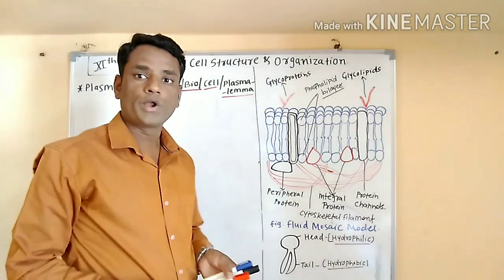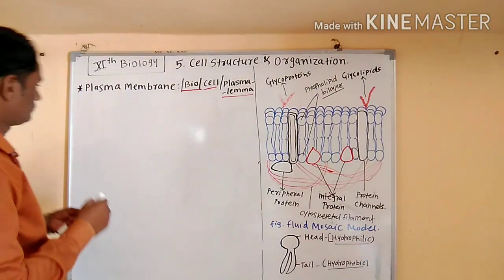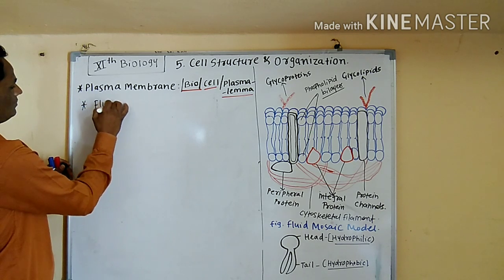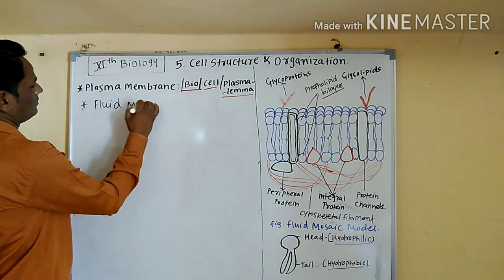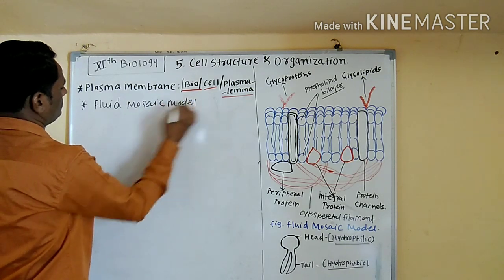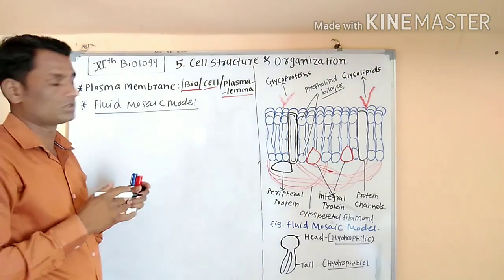Now we are going to study the fluid mosaic model, meaning the plasma membrane model.